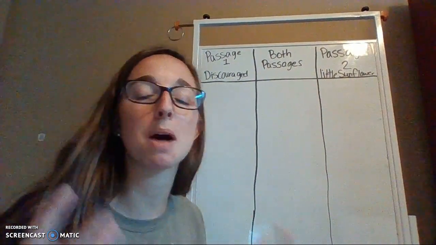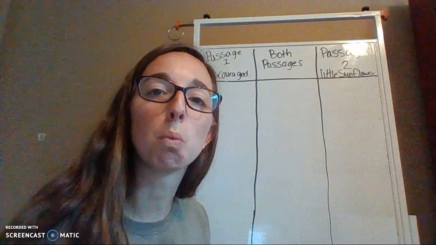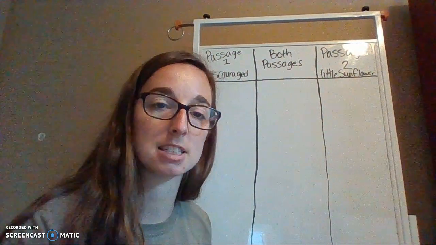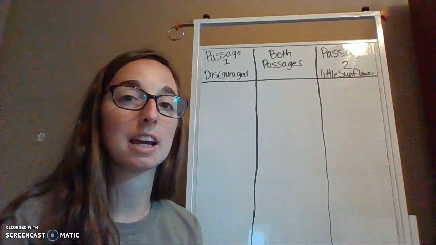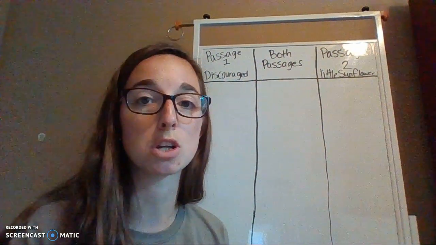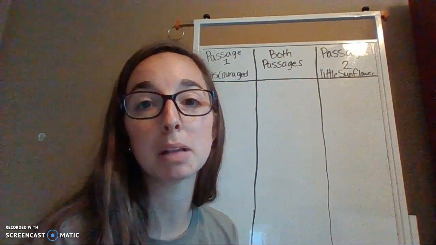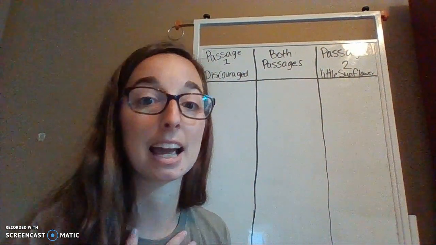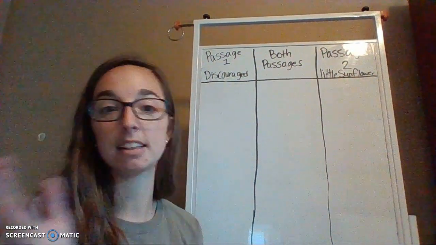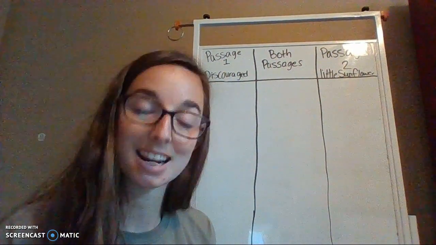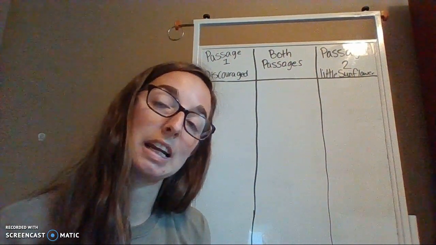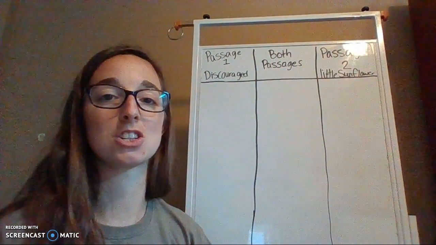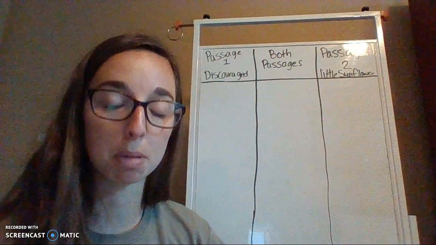Now, remember, we're trying to think about theme, and theme is what the author wants you to learn from the passage. Theme is also a lesson that is universal. So it's something that you can apply to yourself. It's something that your parents could apply. It's something I can apply. Anybody. And it's not specific just to the story. So we'll get into that when we talk more about both passages and finding some themes from both of them.